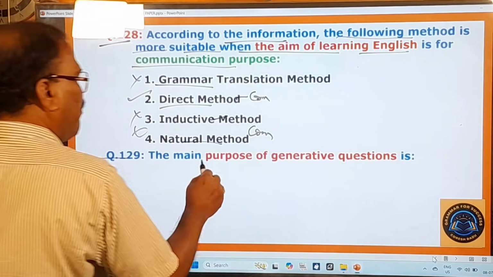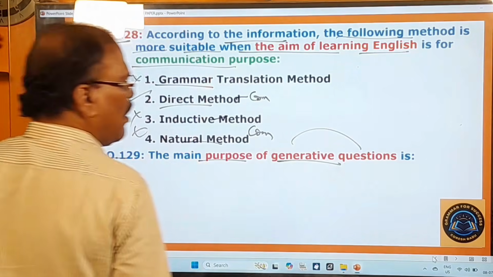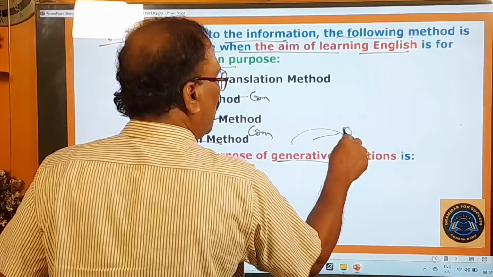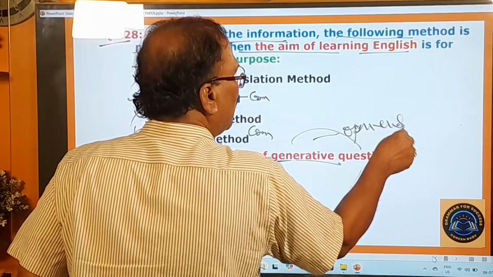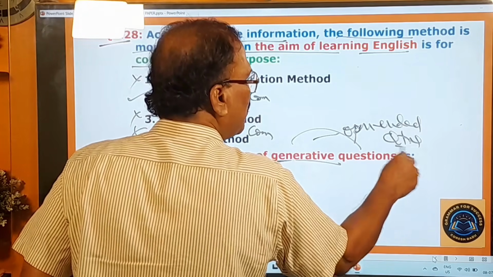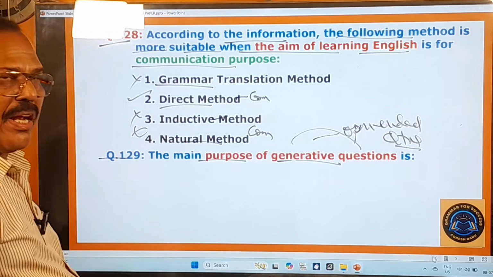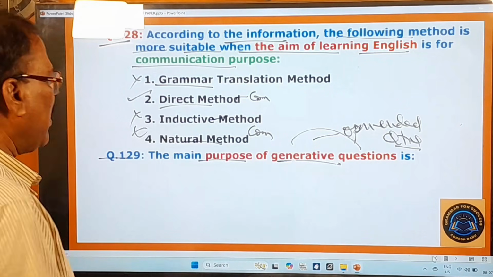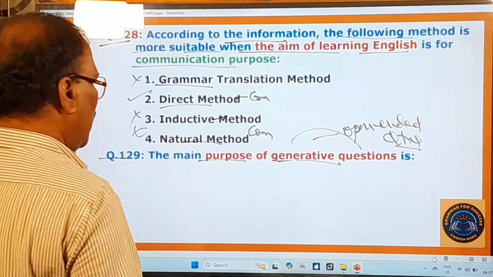129th question. The main purpose of generative questions is, okay, and the question is very interesting. Generative questions means, in other words, open-ended questions. Open-ended questions are thought-provoking questions, and they are designed to create critical thinking. So what is the purpose of those generative questions?